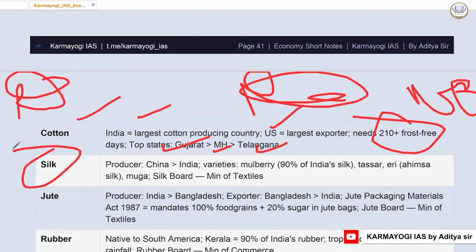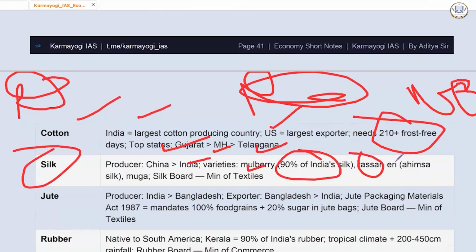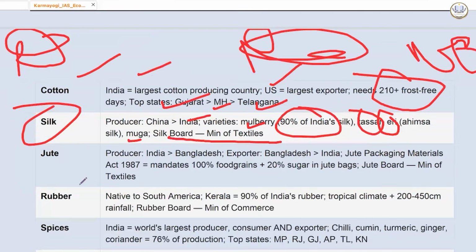Silk. Again, Karnataka is one of the leading producers. Now you must have heard that Silk Board is in Bangalore. In terms of producer, China is number 1, India is number 2. The variety is mulberry. 90% of India's silk is mulberry. Then Tassar, then Eri, then Muga. Silk Board is under Ministry of Textile.